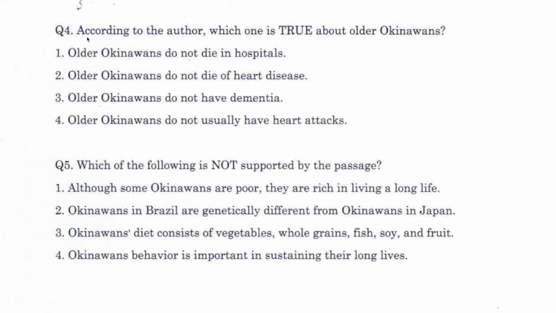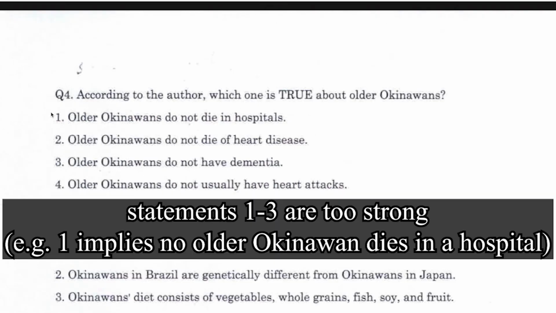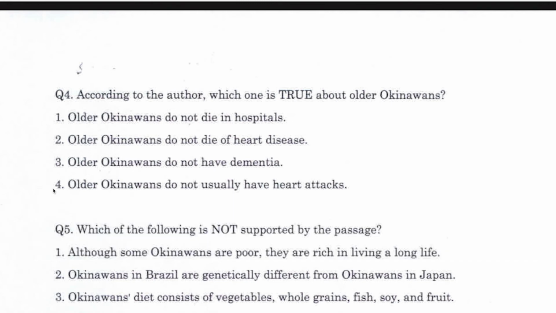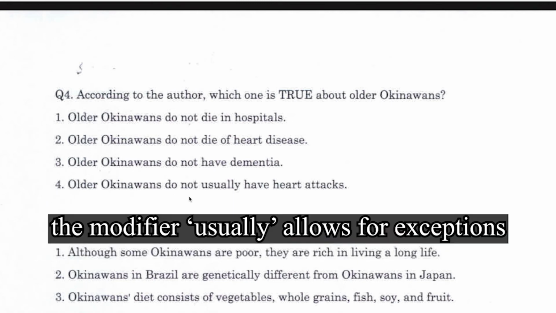Number 4, according to the author, which one is true about older Okinawans? Do not die in hospitals, do not die of heart disease, do not have dementia, do not usually have heart attacks. I believe the first 3 options say too much. There must be at least one who dies in a hospital, or dies of heart disease, or has dementia. In contrast, number 4 has this word usually, which makes this statement more likely to be true.